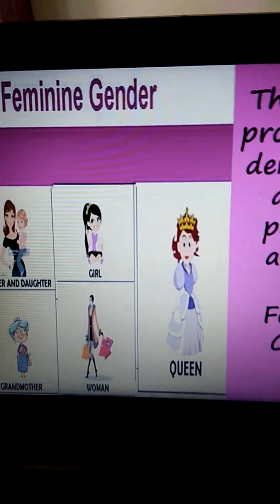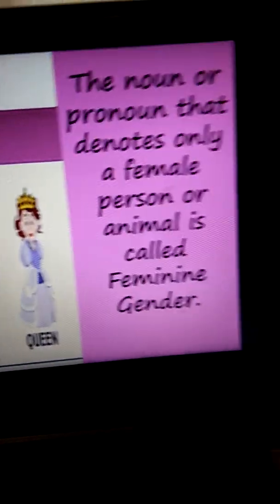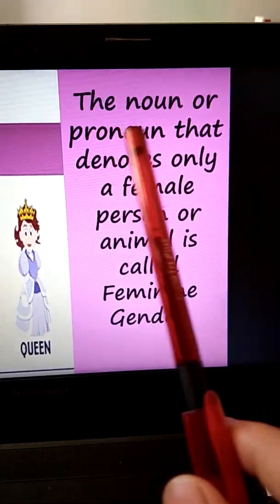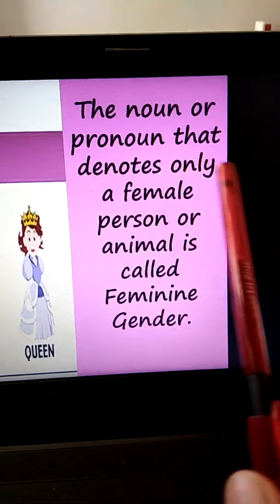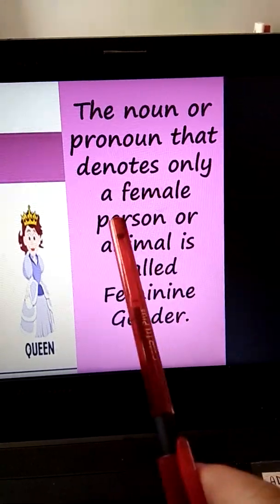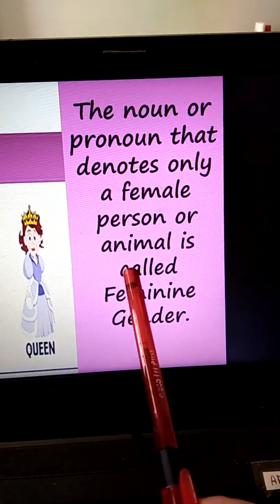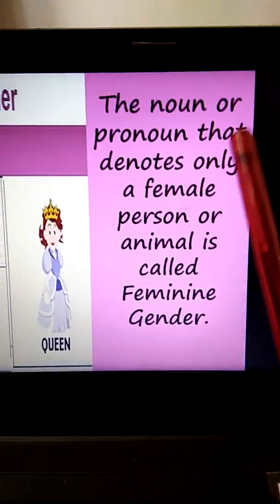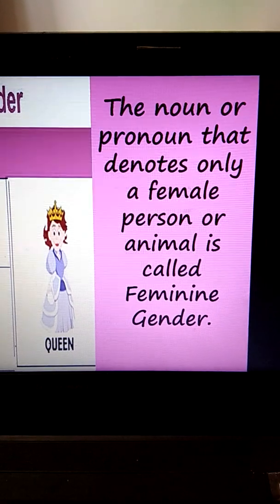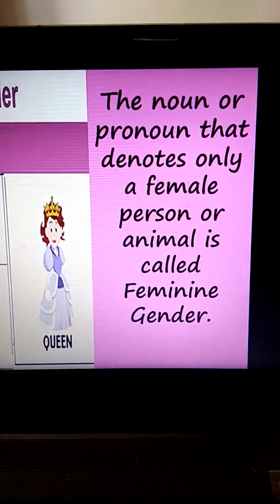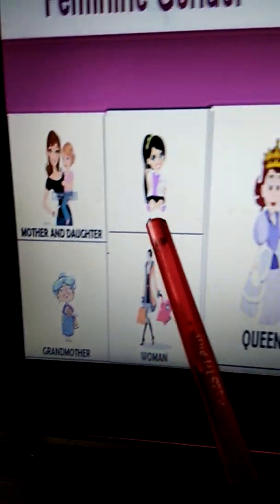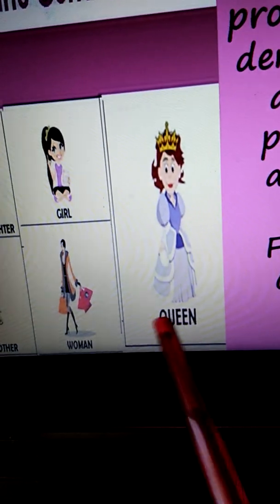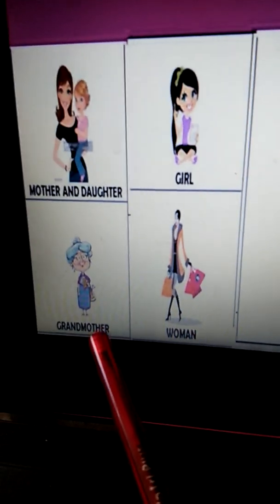Now we come to feminine gender. What is a feminine gender? The noun or pronoun that denotes only a female person or animal is called feminine gender. So masculine means male person or animal. Feminine means female person or animal. For example, mother and daughter, girl, queen, woman, grandmother.